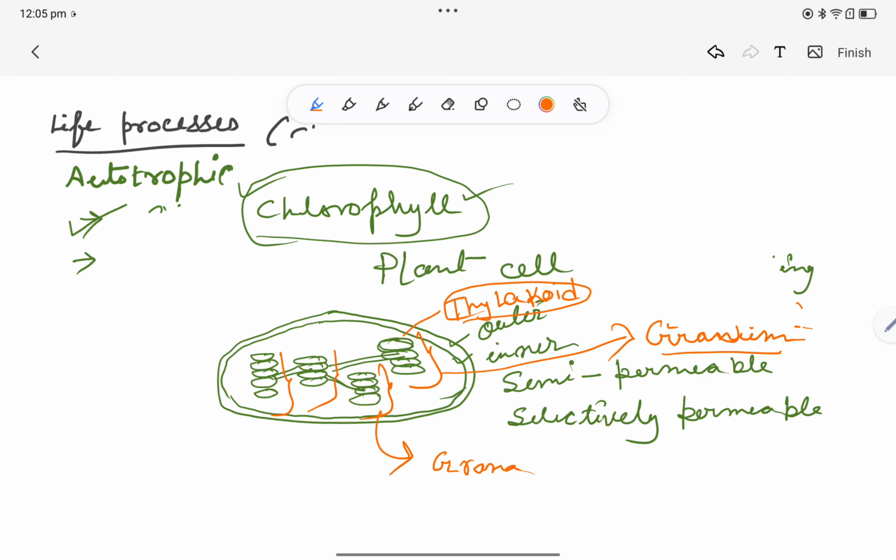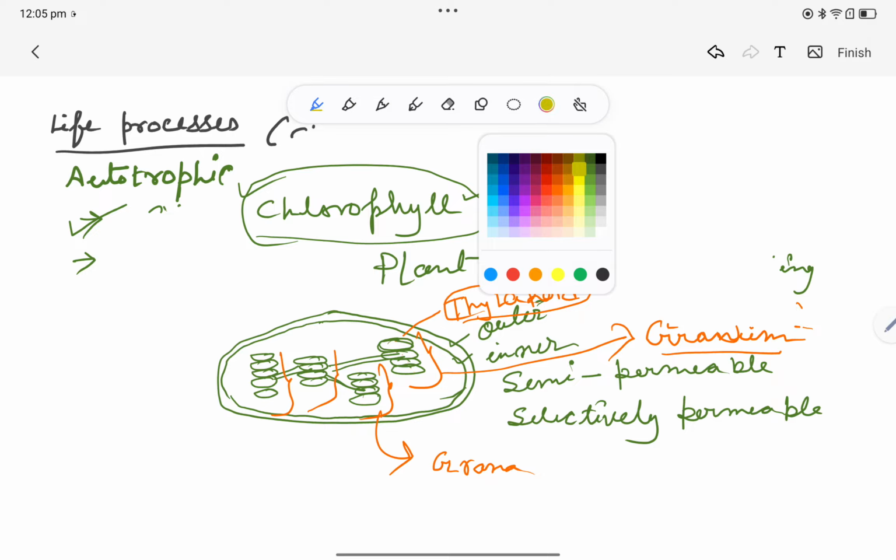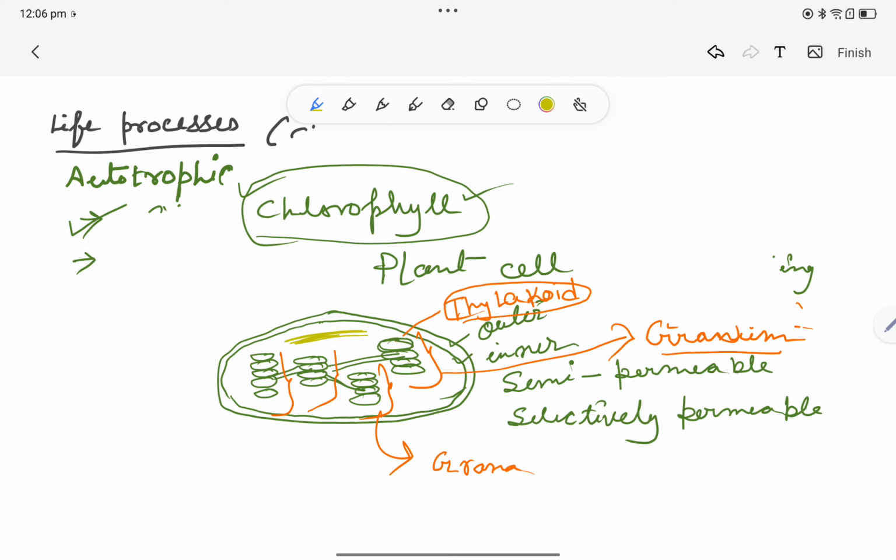Okay, clear? Now you may think that the vacant portions are empty, but that is not true. It is not vacant first of all.